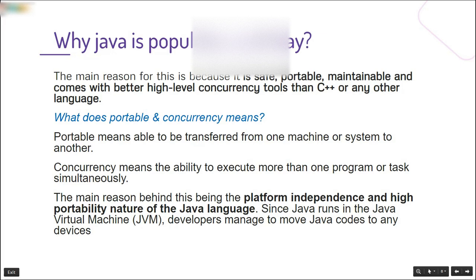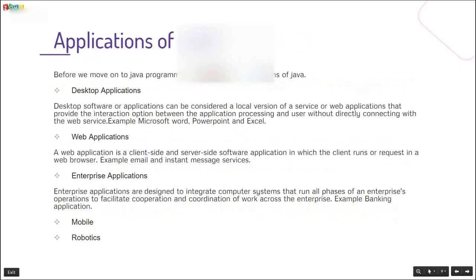Okay, we will discuss applications of Java. Java is a very popular language, so the applications are diverse. First, Java is used for making desktop applications, web applications, enterprise applications, and mobile and robotics. What do you mean by desktop applications?